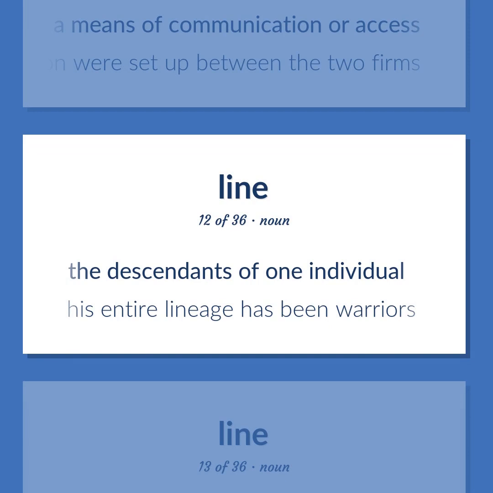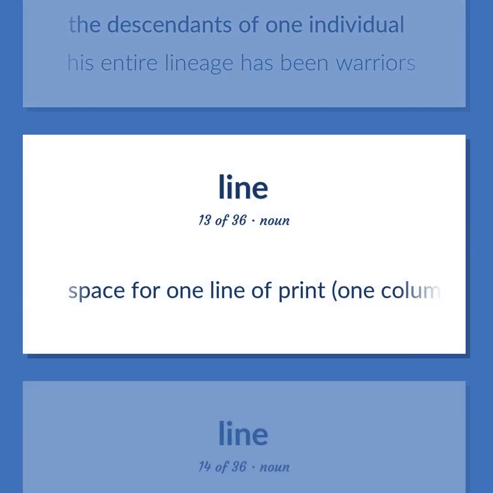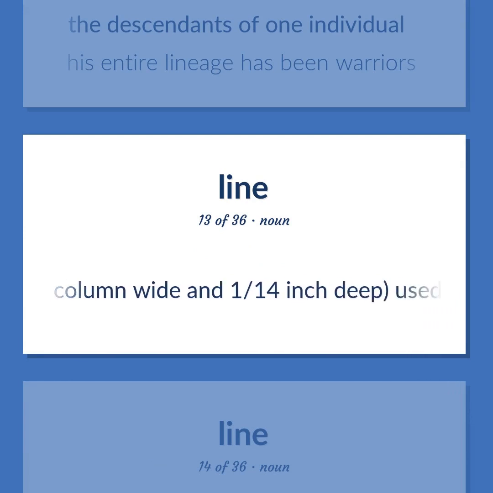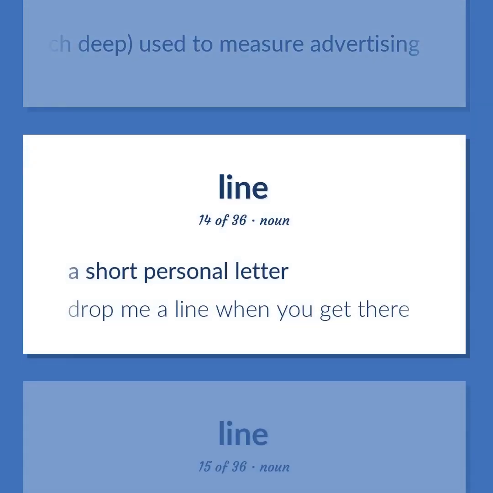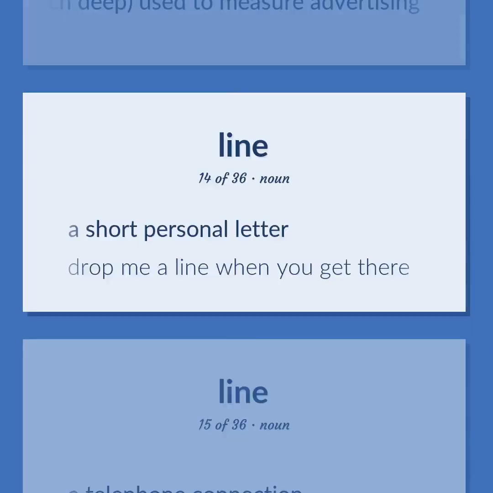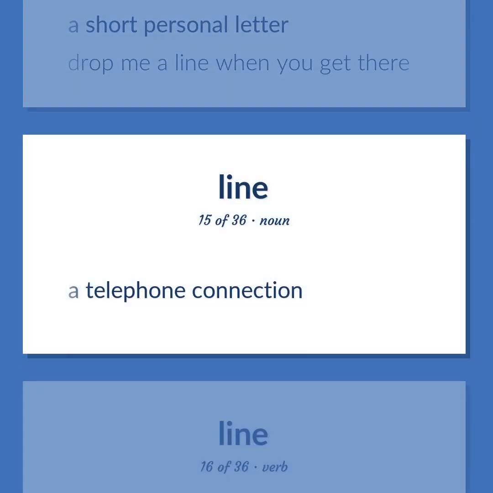The descendants of one individual. His entire lineage has been warriors. Space for one line of print, 1 column wide and 1/14 inch deep, used to measure advertising. A short personal letter. Drop me a line when you get there. A telephone connection.